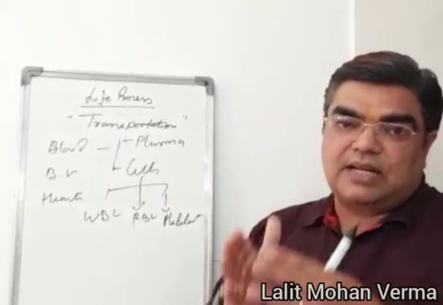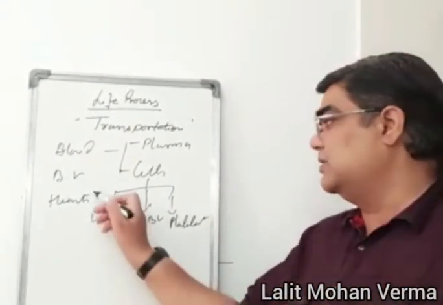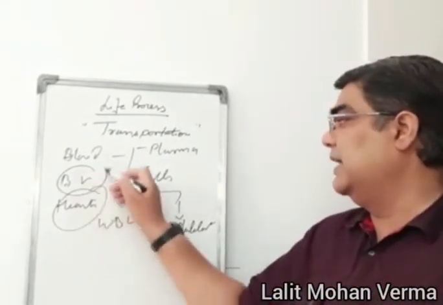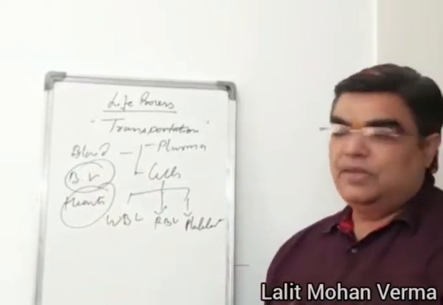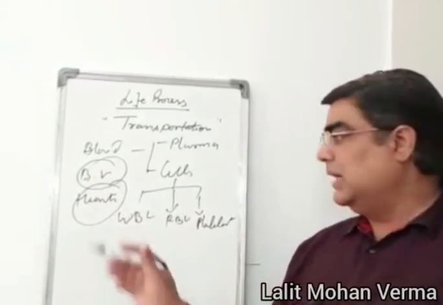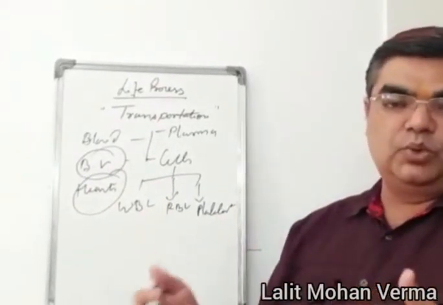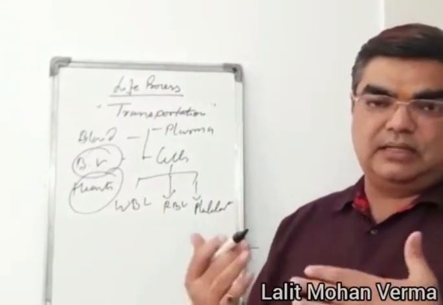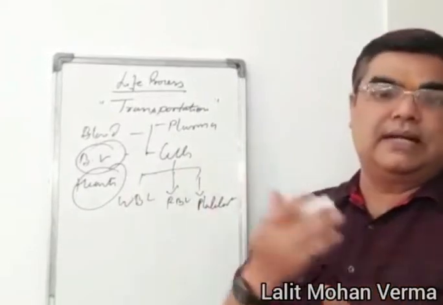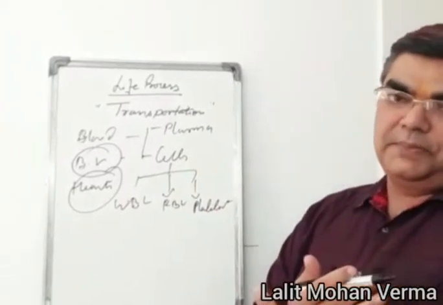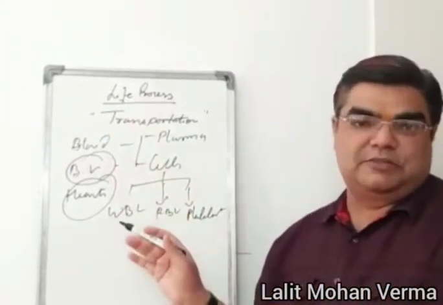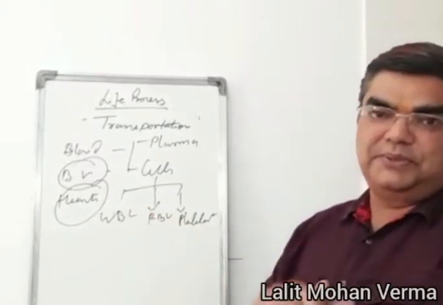And this transport system consists of the heart and blood vessels. The heart is the pump and blood vessels are the tubes to carry the blood, to carry the nutrients, to carry the oxygen, to remove the waste material from it. So this is the need of the transport system inside.